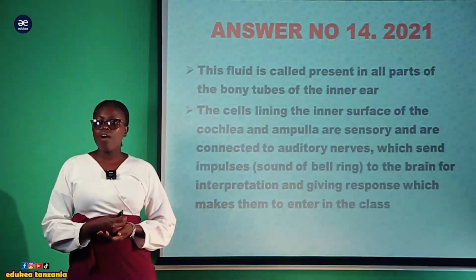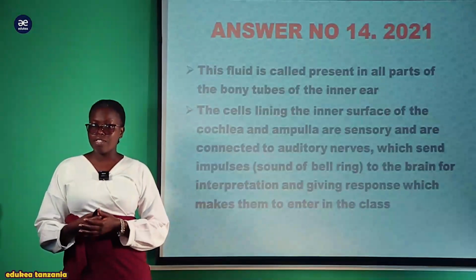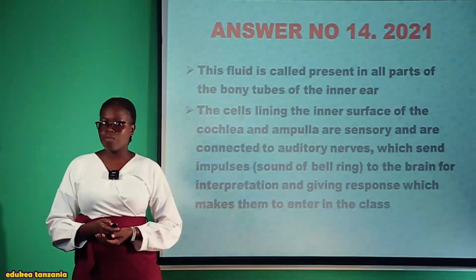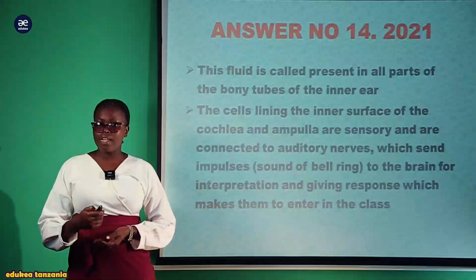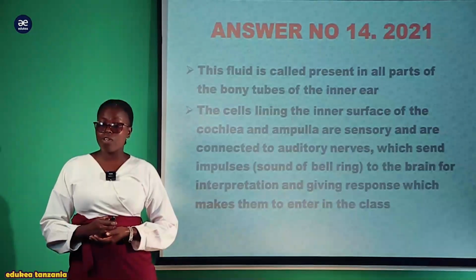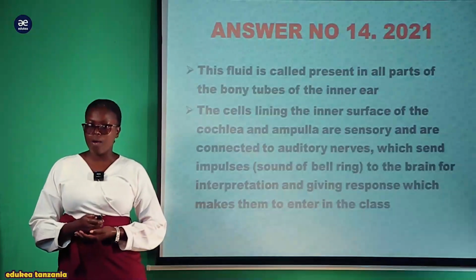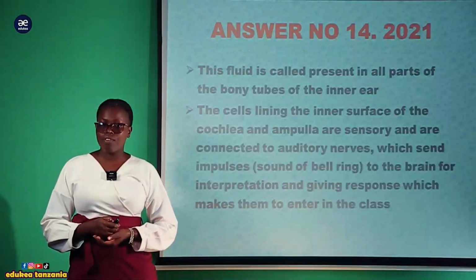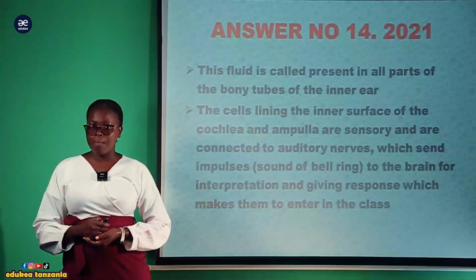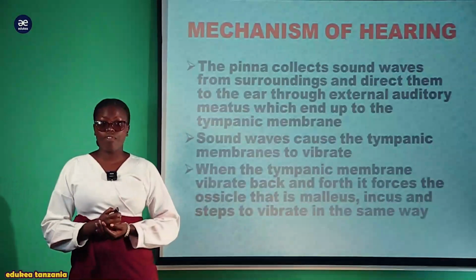So after seeing this part of the ear and their function, now let us answer the question which needs us to state the mechanism of hearing which made the students enter into the class after the bell was rung, by identifying how these parts of the ear were used in giving the response to the student, also to become aware. So now let us see the mechanism of hearing.